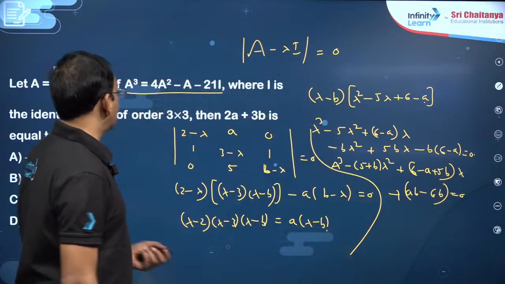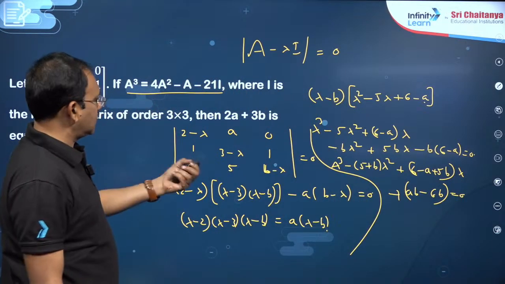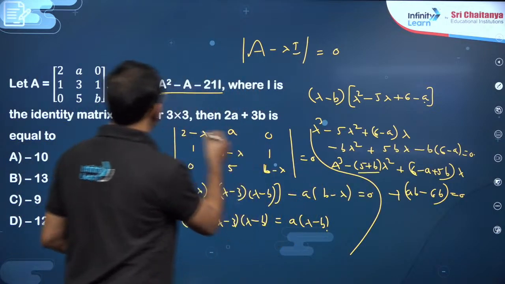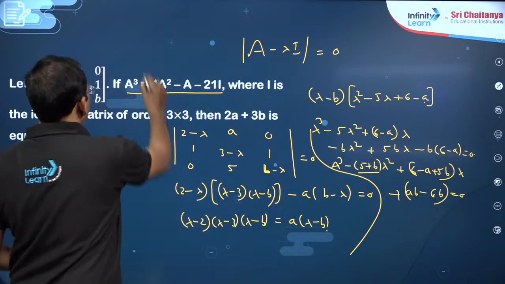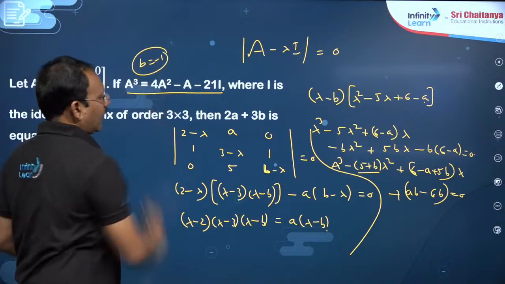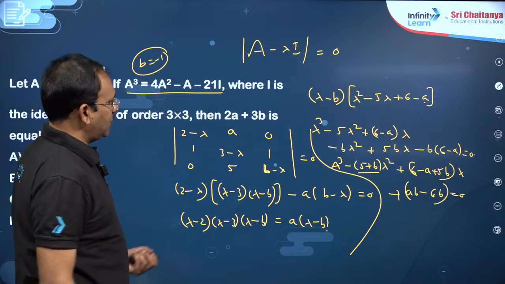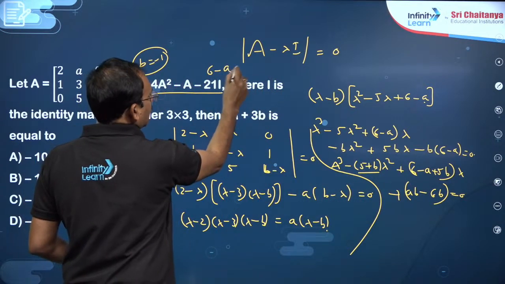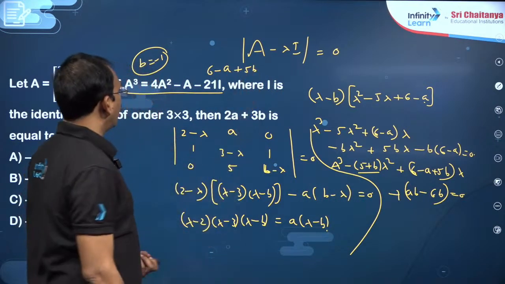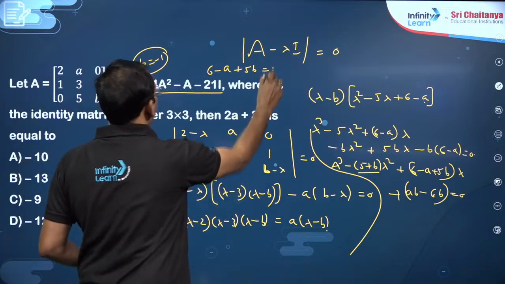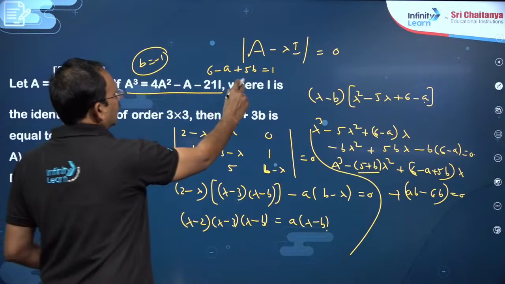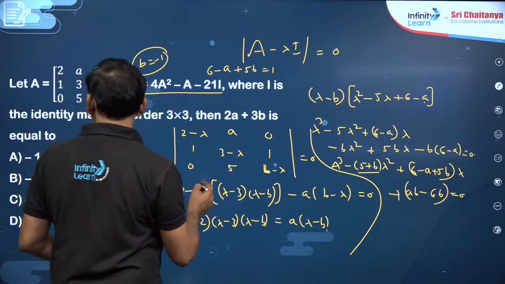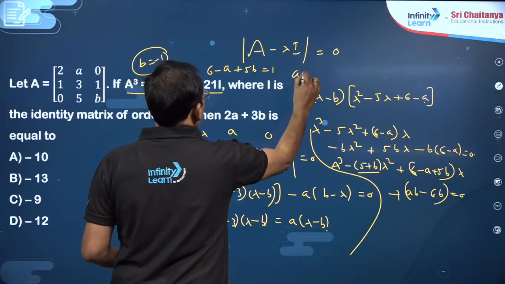From this, my dear friends, you just observe lambda cube is fine. In the characteristic equation, the lambda square coefficient 5 plus B is nothing but 4. So B must be minus 1 first of all, okay. The next coefficient, the lambda coefficient, 6 minus A plus 5B is going to be 1. Already you got B is minus 1, so minus 5, take that side, 6 gets cancelled, A is equal to 0, my dear friends. A is equal to 0.